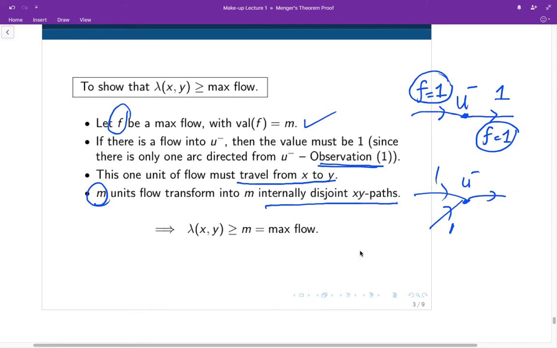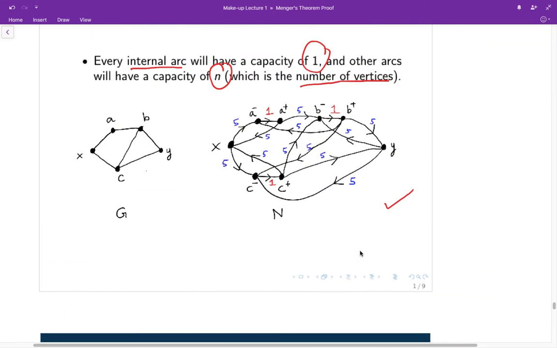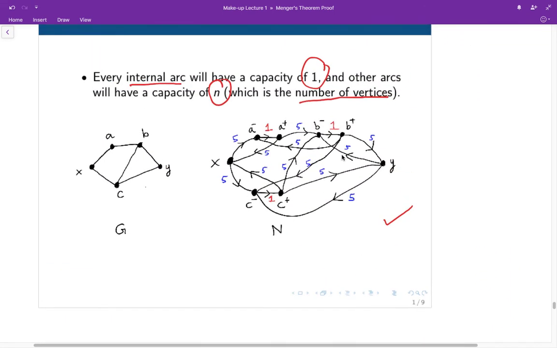Maybe let me try to illustrate this using the diagram. So for example, if we have 1 unit flow from x to y, it must come to some minus vertex. Let's say there's this flow into a minus, and because there's only one arc going out with capacity 1, there must be 1 unit going out from a minus, and this means there can only be 1 unit coming into the vertex.